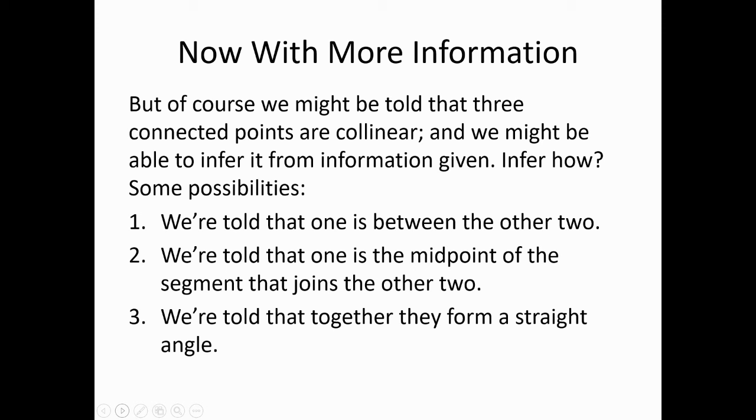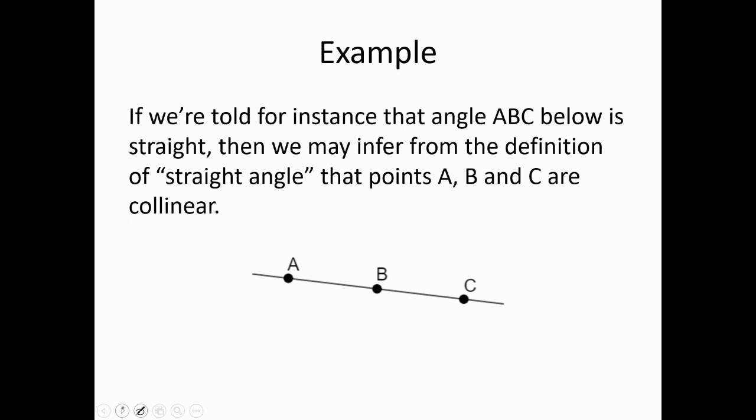We could be told, for instance, that B is between A and C. I told you before that we only use the word between when our 3 points are collinear. We could be told that one point is the midpoint of the segment created by the other two. That means that they must all lie in a line because that's part of the definition of midpoint. We could be told maybe that they form a straight angle, which just by definition of straight angle means they're all on a line. So yes, we could be given information that would allow us to infer that they are on a line. But if we're not given that information, we simply do not know.